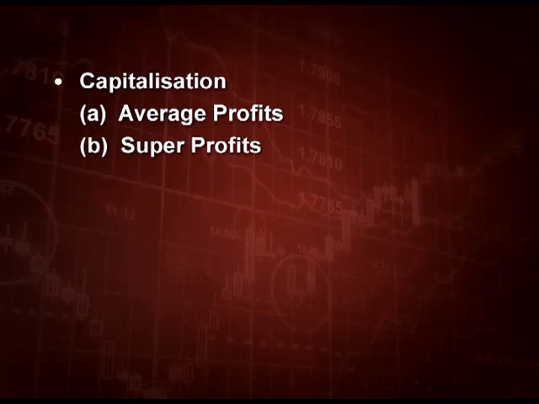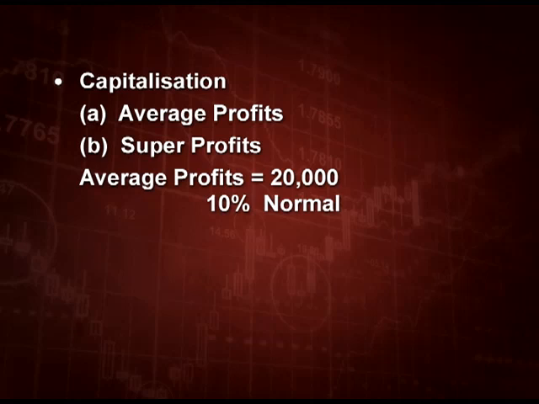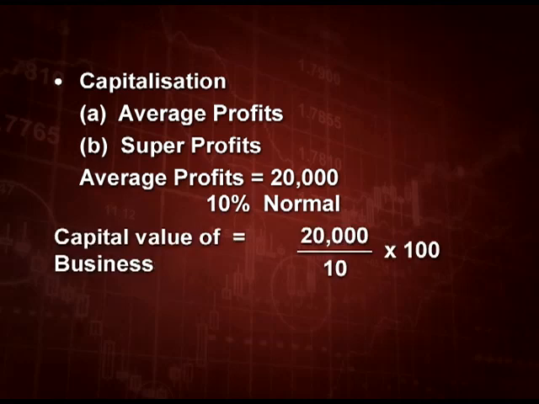If we are earning average profits of 20,000 and normal rate of return going in the business is 10%. This means how much capital shall I employ to get this 20,000? Let us see. That is called capitalized value of our business.